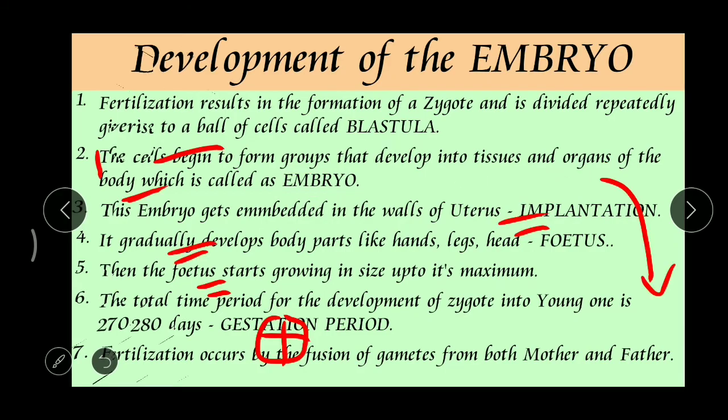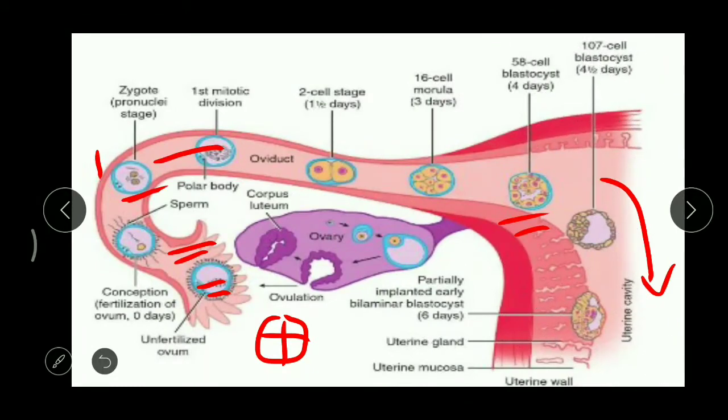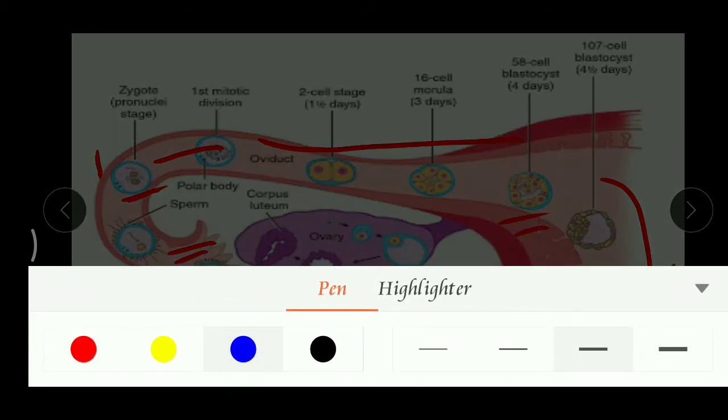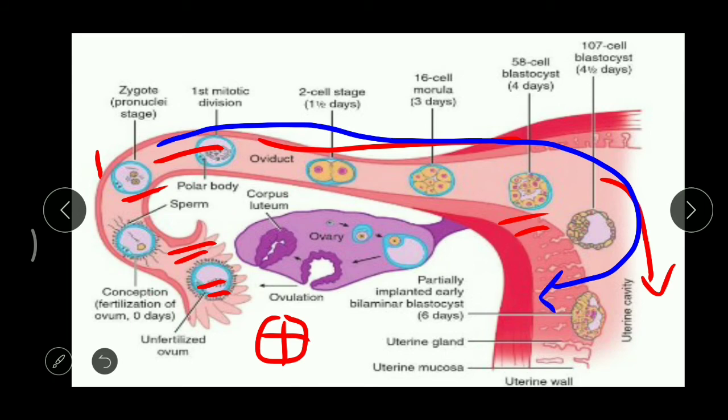Now, what happens to this embryo? It passes through the fallopian tube, and finally it comes and attaches to the wall of the uterus.